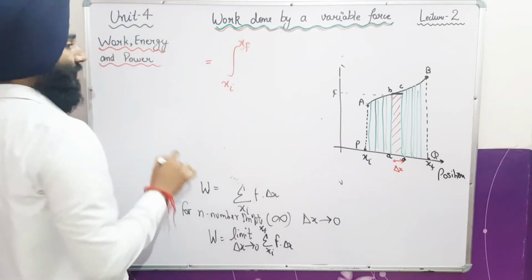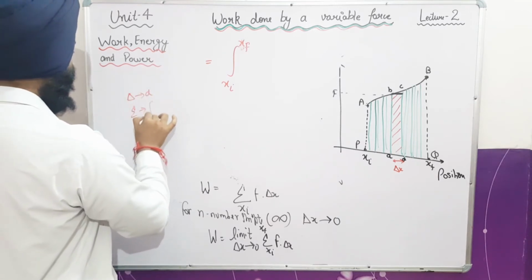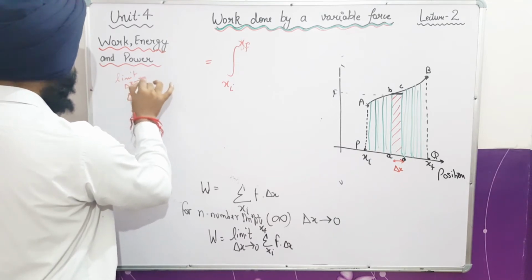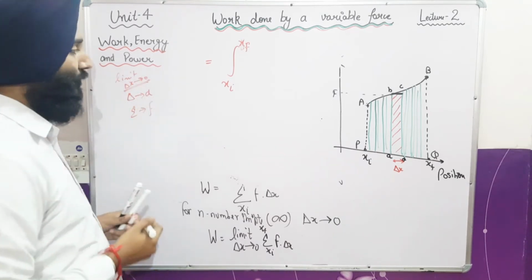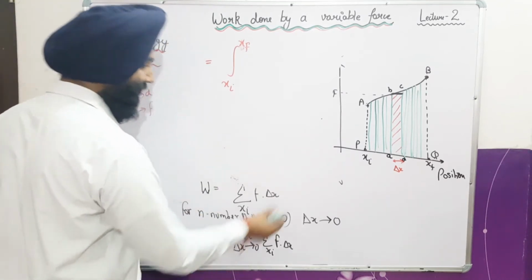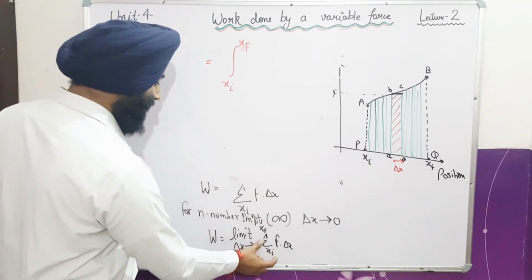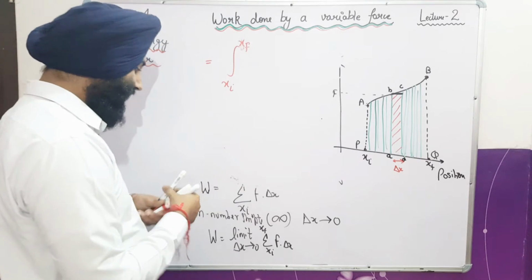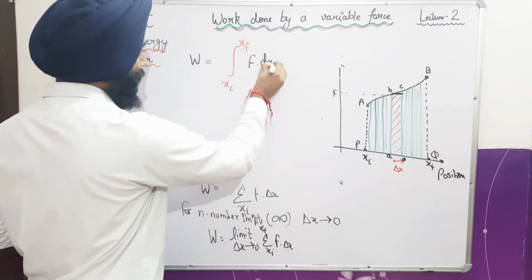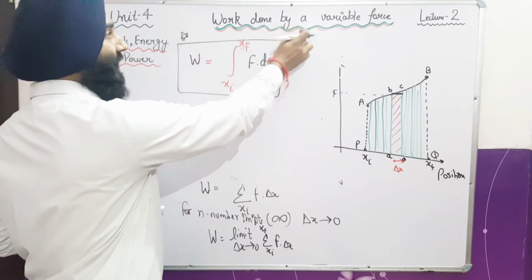Just like in the case of derivatives delta changes into d, similarly summation changes into integration when we apply the limit that delta of any changing quantity tends to 0. Here x can also be time. It is not mandatory that it is always x, but in this case we have position, fine. So for very small change this summation turns into the sign of integration, and this delta is converted into d. So this is the final result for finding the work done by the variable force.